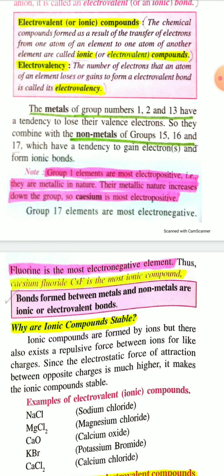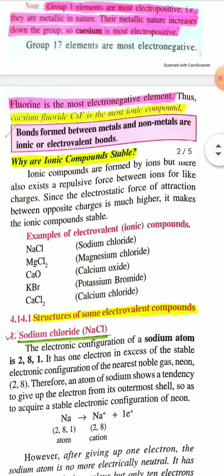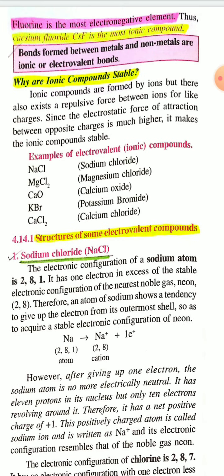And group 17 elements are electronegative elements because they can easily gain electrons. Among all the group 17 elements, fluorine is the most electronegative element. Thus cesium is the most electropositive element and fluorine is the most electronegative element. Thus the bond formed between cesium and fluorine is most ionic in nature, that is, cesium fluoride is the most ionic compound. So bonds formed between metals and non-metals are ionic or electrovalent bonds.